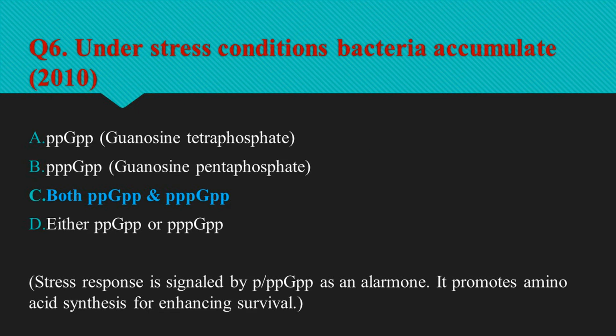Question number 6 is, under stress conditions, bacteria accumulate. So stress is a stringent response that occurs in bacteria due to amino acid starvation or fatty acid limitation. Other reasons involve heat shock or iron limitation. This response is signaled by guanosine tetraphosphate and guanosine pentaphosphate. So it acts as an alarm. It causes diversion of resources away from growth of cells towards the quenching of stress by promoting amino acid synthesis for enhancing survival. So option C, both guanosine tetraphosphate and guanosine pentaphosphate, is the right option.